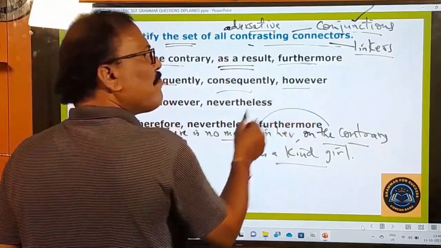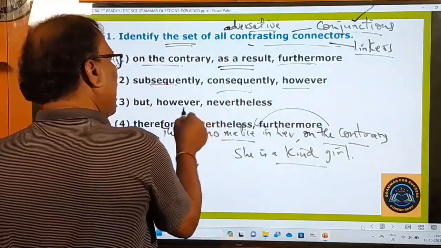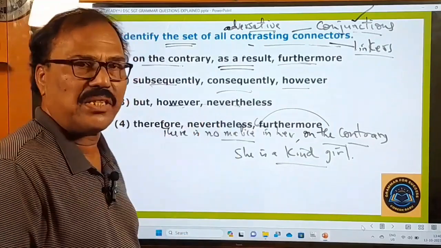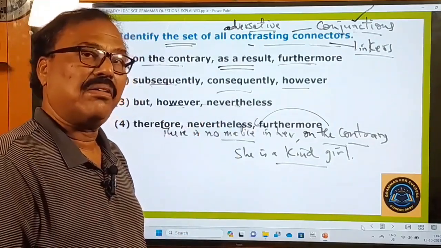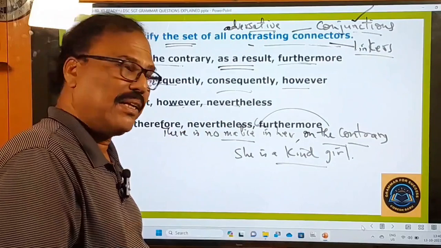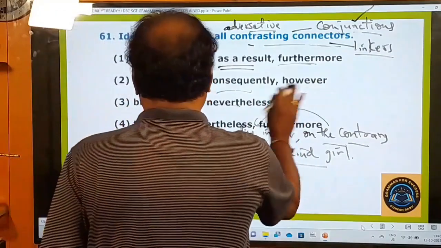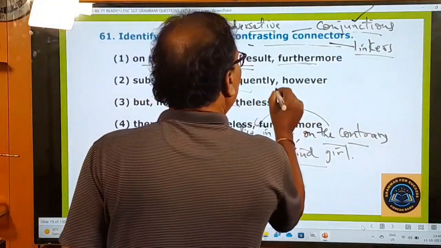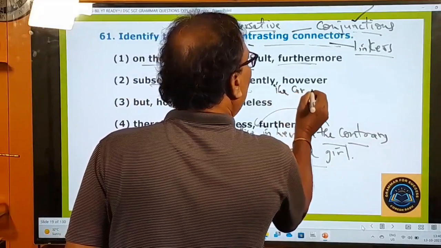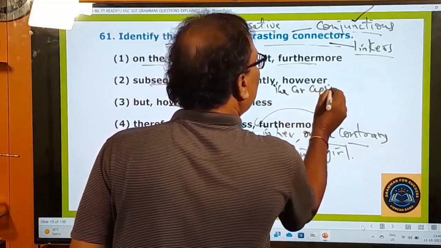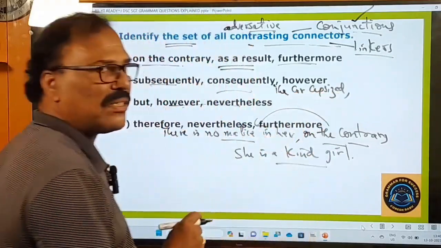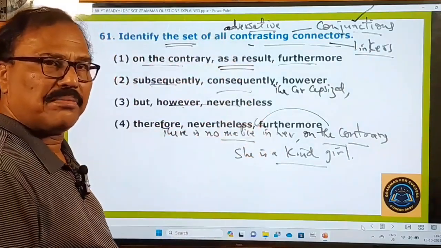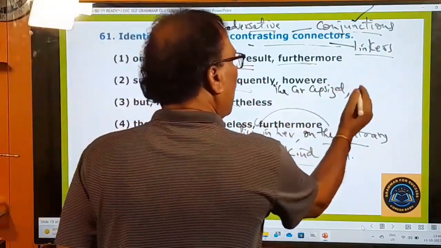However, and nevertheless, these two, they are contrasting connectors. However means ainapatikini. What happened? Let me give you one example. The car capsized. Karu bolta kotindi. The car capsized. However,